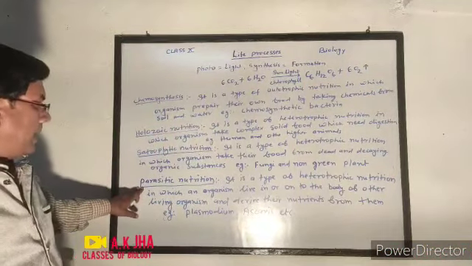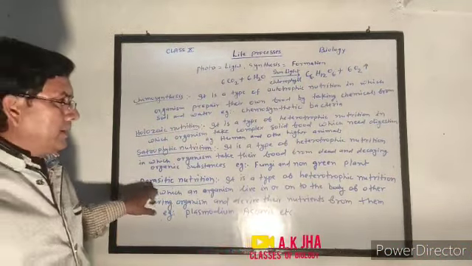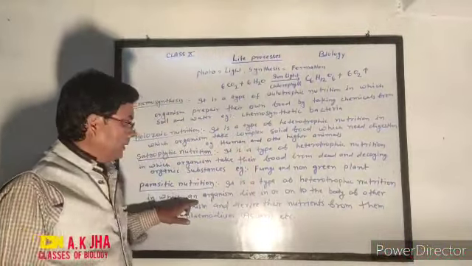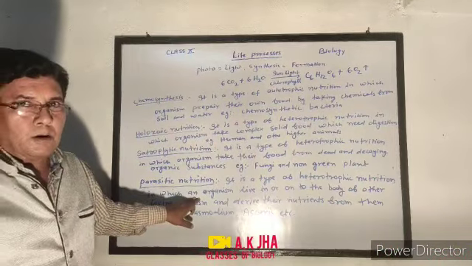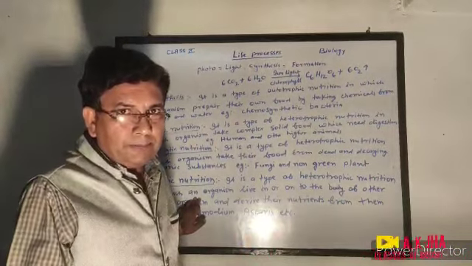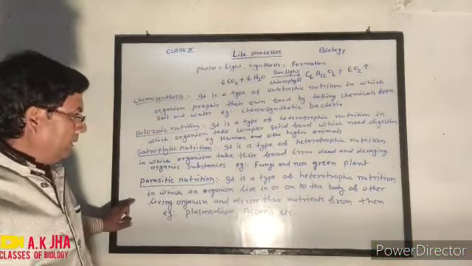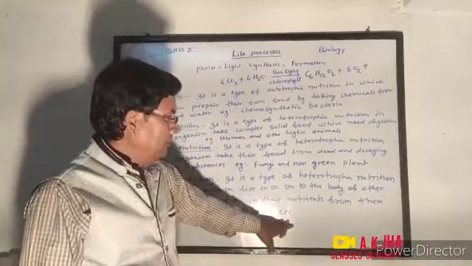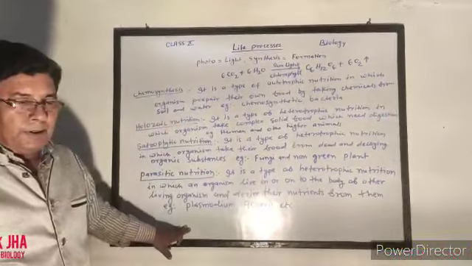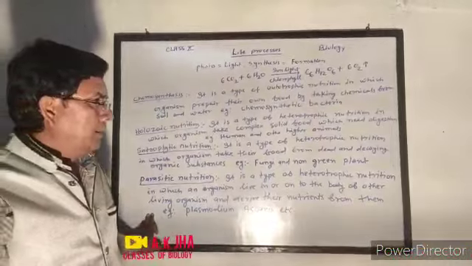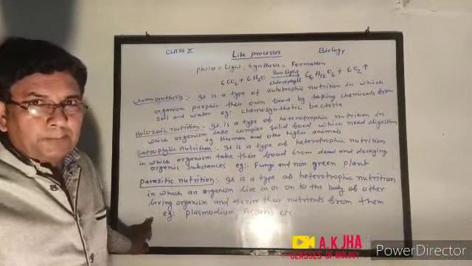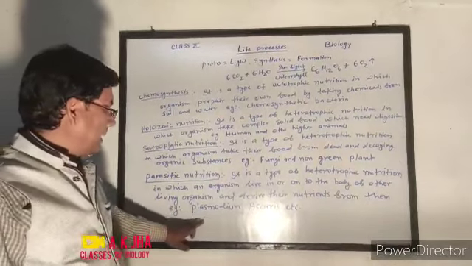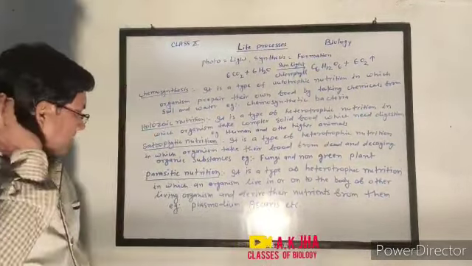And third is parasitic nutrition. It is a type of heterotrophic nutrition in which organisms live in or onto the body of other living organisms and derive their nutrient from them. Example Plasmodium and Ascaris. Those organisms which live into the body of other living organisms and derive their nutrient from them are called endoparasites, just like Plasmodium and Ascaris.